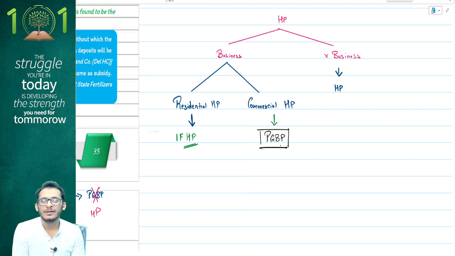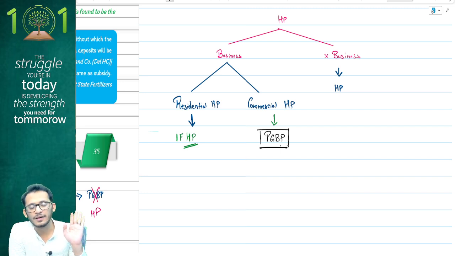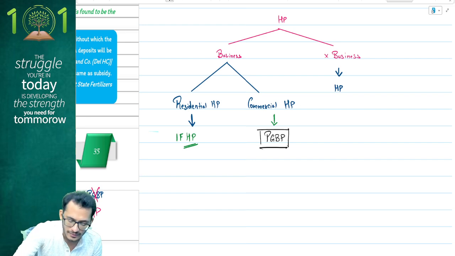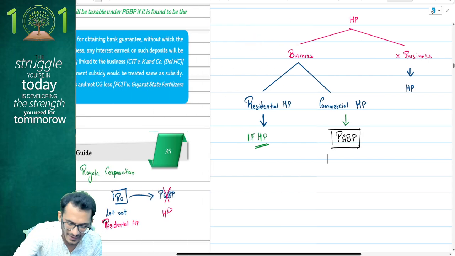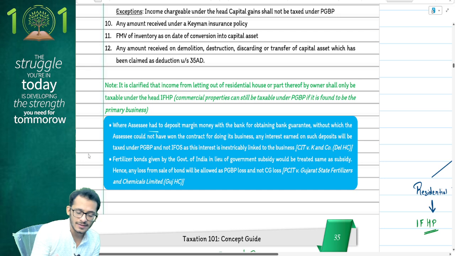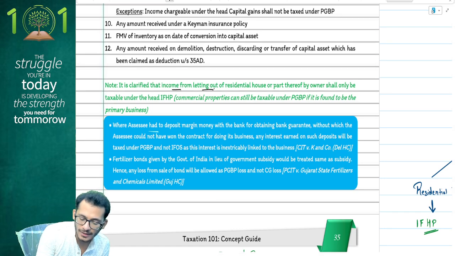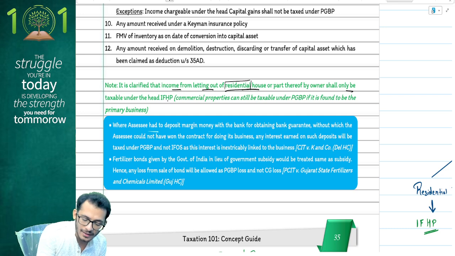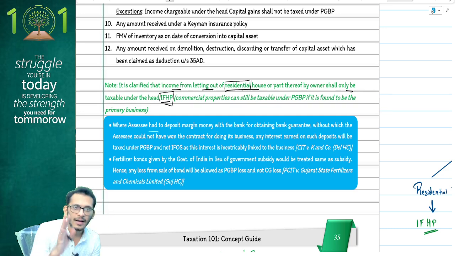Yes. So the fact of the matter here is that if it is not your business, then it is going under HP. But if it is your business, if it's a residential house property, that is also going under HP. But if it is a commercial property, then that alone remains as PGBP. Everything else remains as it is. Yes, a very weird amendment, people, but that is what it is. It says it is clarified that the income from letting out of house properties which are residential in nature, shall only be taxable under the head income from house properties and not under PGBP.